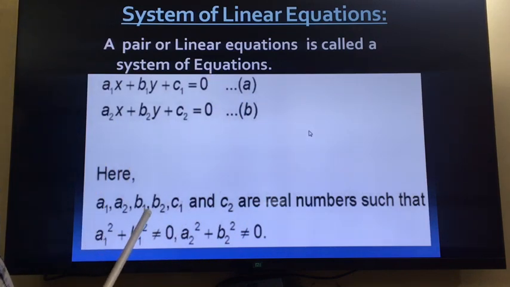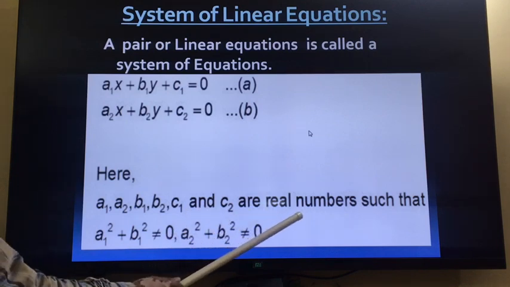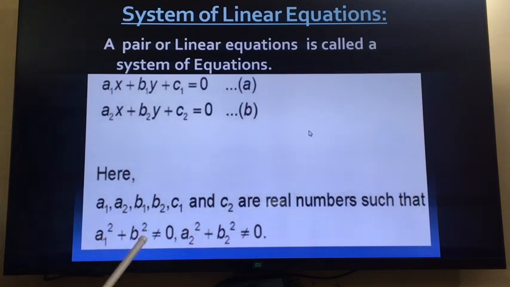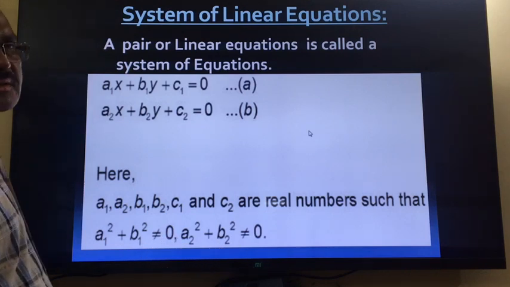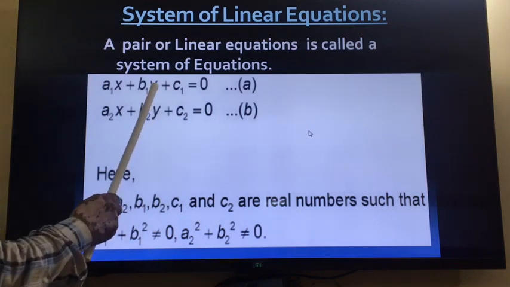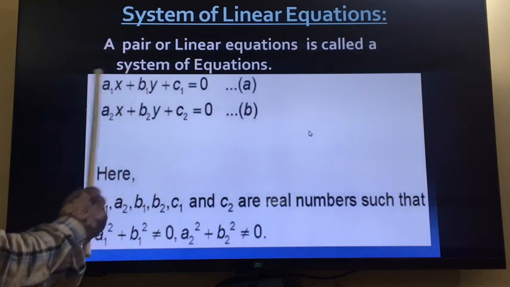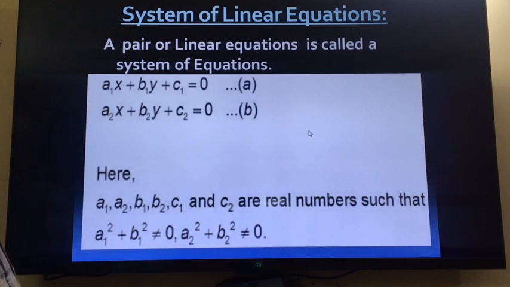Here a1, a2, b1, b2 and c1, c2 are real numbers, such that a1 square plus b1 square is not equal to 0, and a2 square plus b2 square is not equal to 0. So the pair of these two equations is called a system of linear equations, right?